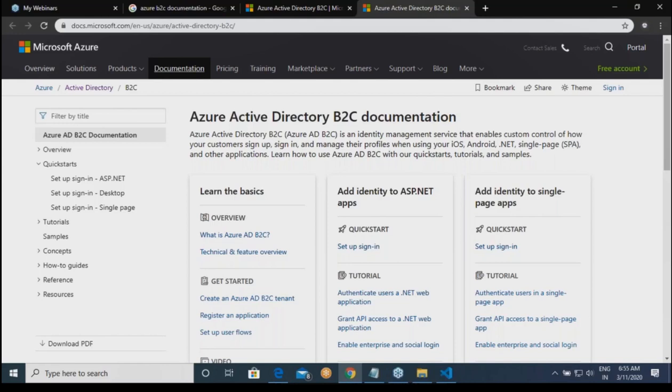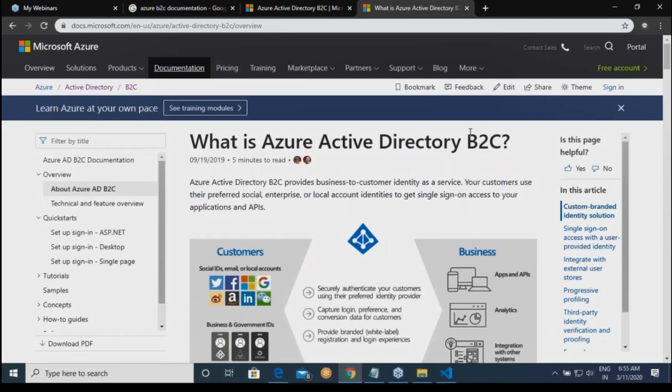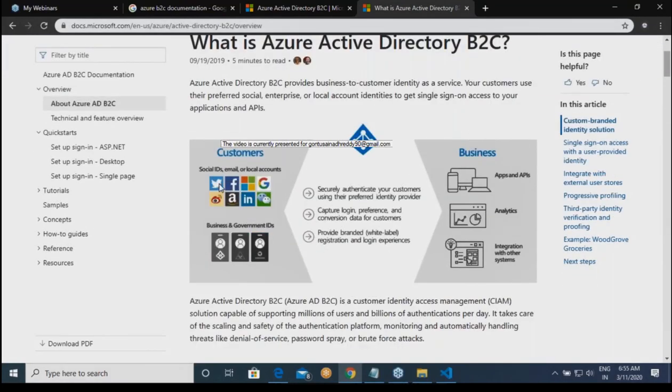For example, you are creating a website. For that website, you want to basically ensure that it acts as an identity as a service. For that, you can create B2C. So see what happens. This is business and your customers are using any of the social contacts or other government medias. Now, these are my business applications. I can give an access into this. Okay, this is purely a developer's area, but still we can understand what it is. So for example, I am running my website and I can give access to any of the social email IDs or business or government IDs.